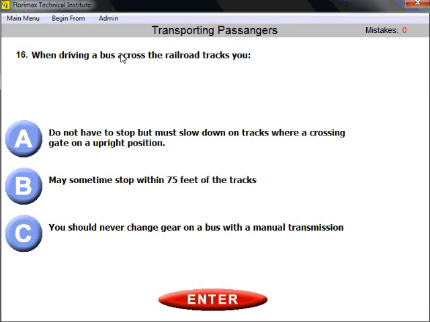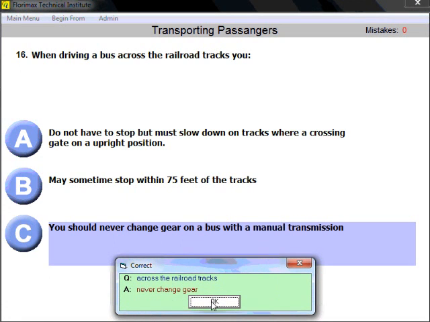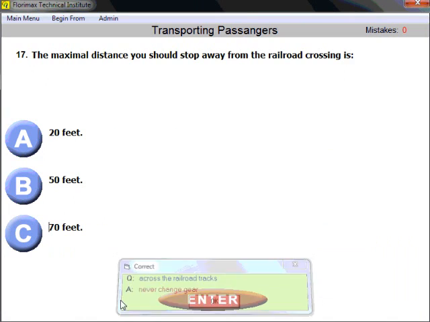Question number 16. When driving a bus across the railroad tracks, you are asked what you should do or should not do. And again, remember, it's very important, you should never change gear on a bus with a manual transmission. Well, you better not change gear on any bus. It's again a general safety rule: never change gear when you are crossing the railroad tracks. Never change gear.